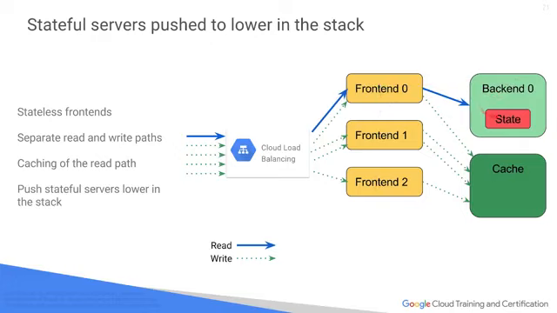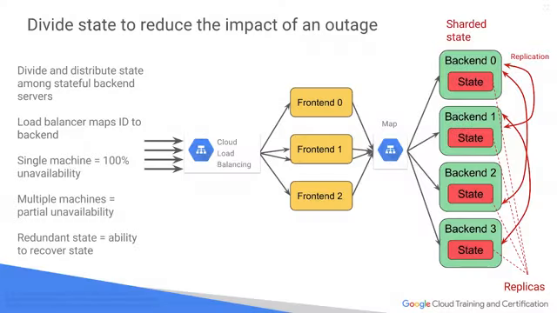Now, one way to do it is to have a master state in which it's actually keeping track of everything, and then you can cache that. Well, if you cache that, data could be stale, and it may not always be the up-to-date stateful information. So how do you fix that? Well, you distribute the state.